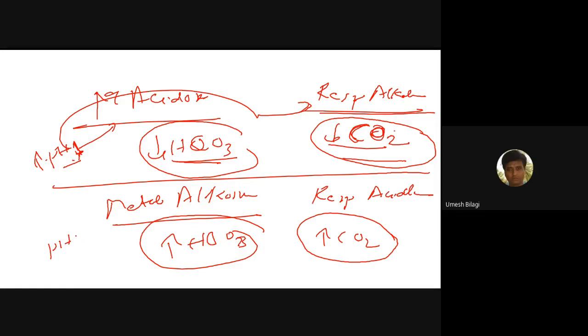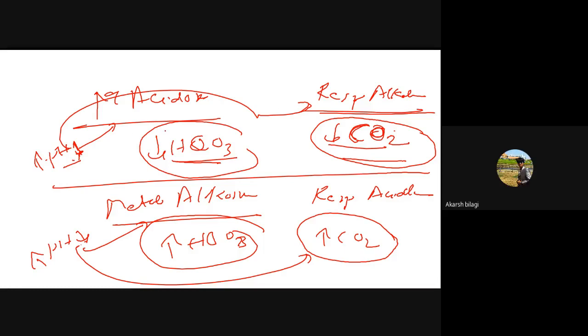Similarly, here the same rule: if the pH has decreased, call it respiratory acidosis. If the pH has increased, call it metabolic alkalosis. You got my point? So look for the bicarbonate, the carbon dioxide, and the pH, and correspondingly you match it.